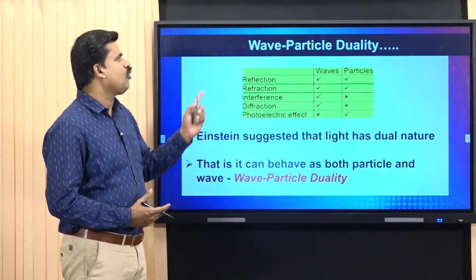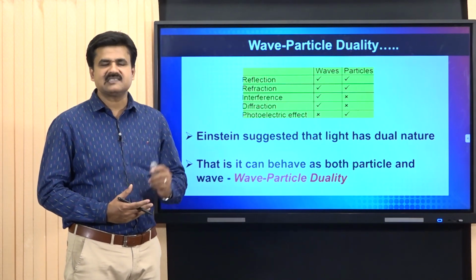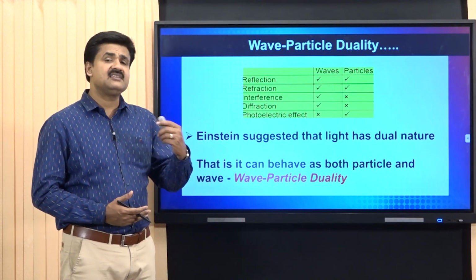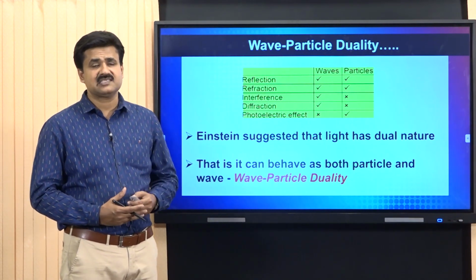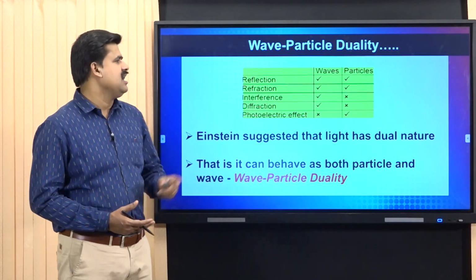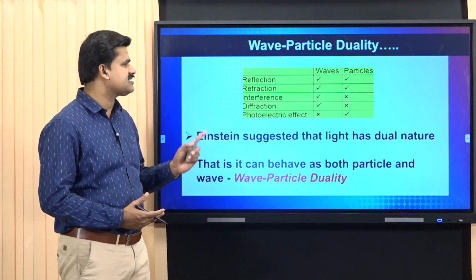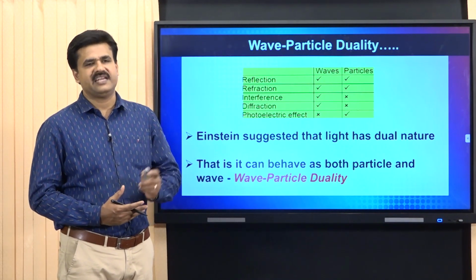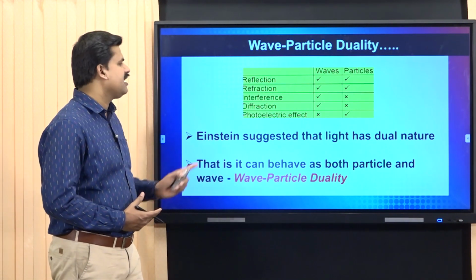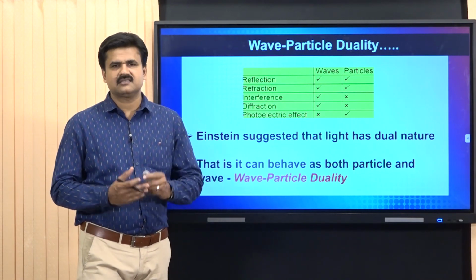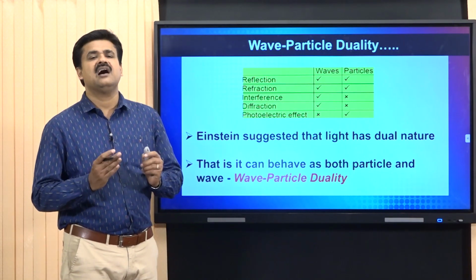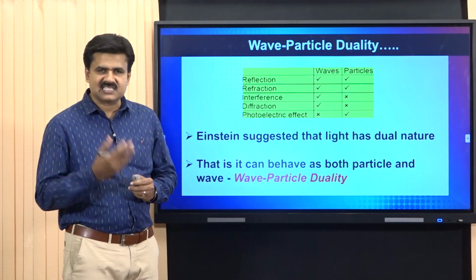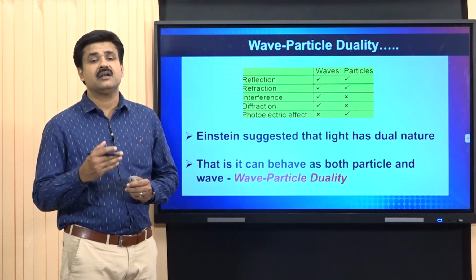Thus, on comparing these properties shown by light, we can conclude that light can have a wave as well as particle character. Albert Einstein suggested this, that is, light has dual nature. Light can behave as both particle and wave. This dual nature is termed wave-particle duality.